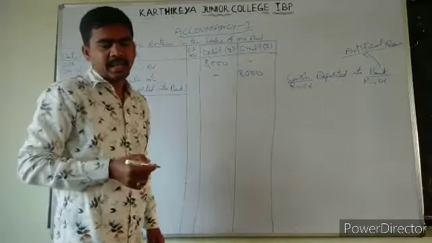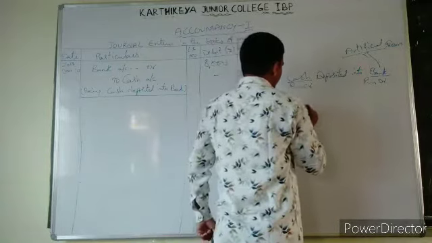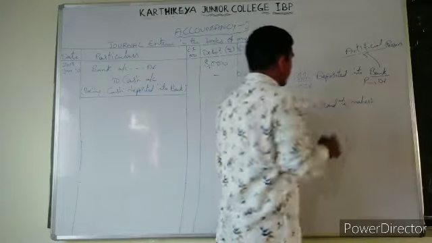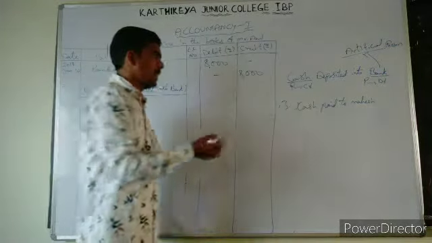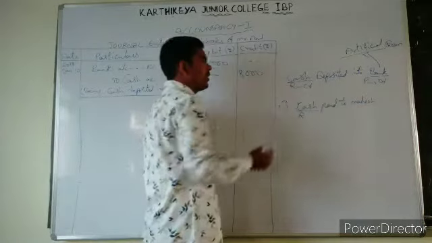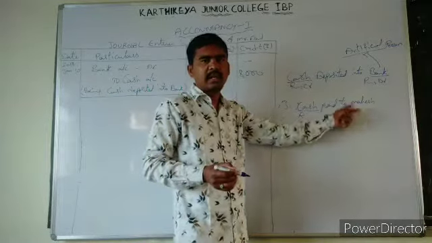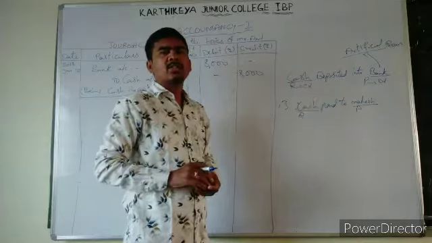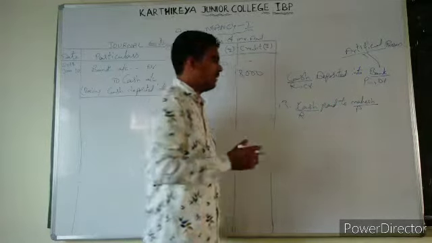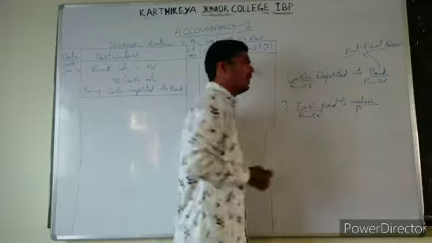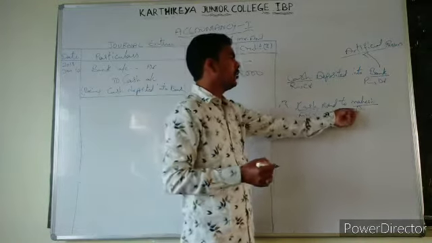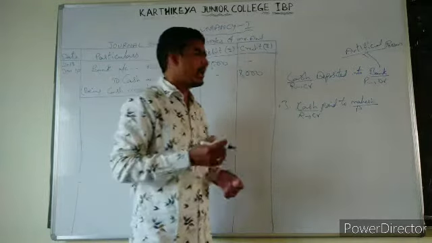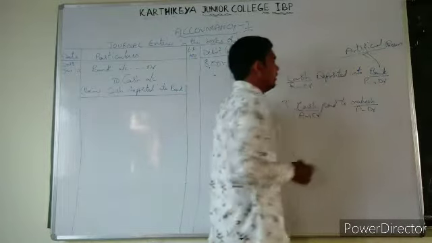Next, 13th one, cash paid to Mahesh. So we have paid cash to Mahesh, means cash is a real account in nature and Mahesh is a natural person, right? So Mahesh will be personal account. When we are paying cash to Mahesh, what will cash do? It goes out from us, right? So cash will be the credit. And paying to Mahesh, what will Mahesh do? He will receive the cash. That is personal account debit.